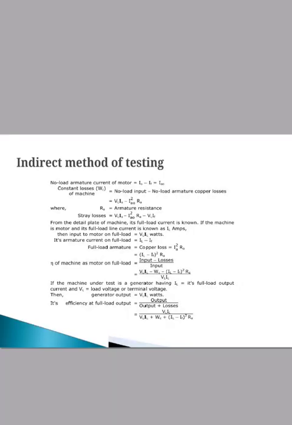Then what are the advantages of this test? The machine is run at no load only, hence power consumption is very small. Hence this test is economical. The second advantage is that the efficiency curve for very high rating machines can be determined by this method. Efficiency at any desired load condition, even overload, can be determined by this test. The disadvantage is that it cannot be used for DC machine tests; this test is carried out only on DC shunt machines or compound machines.